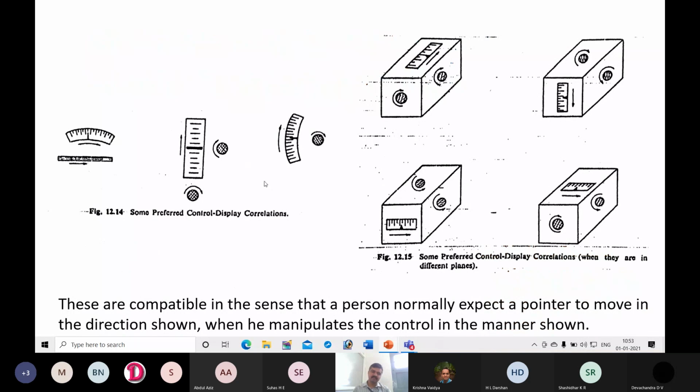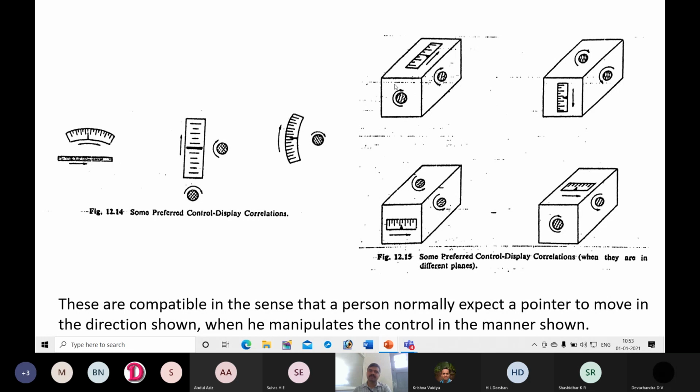Next, these are some preferred design of display and controls. Okay, some preferred control displays. If you want to move this, we want the pointer to move in this direction from left to right. Another thing is, if you are using this knob, we want to rotate it in clockwise direction to move the pointer upwards. If the control is located at this position, we want to rotate this knob in clockwise direction so that it will move up.